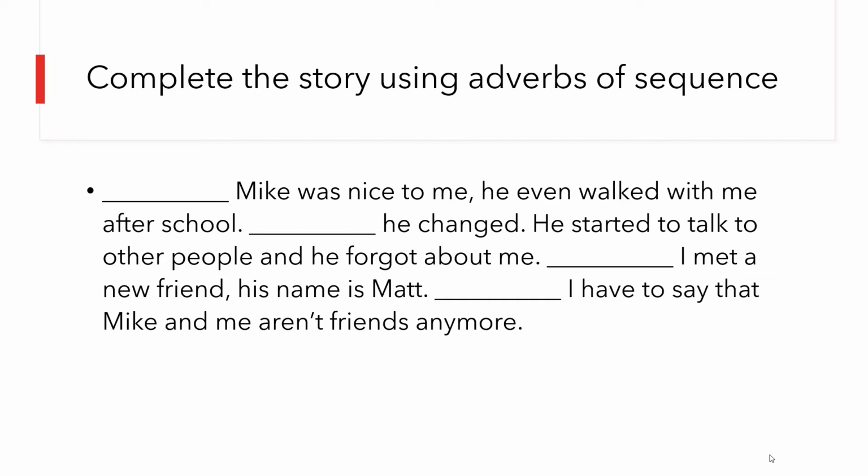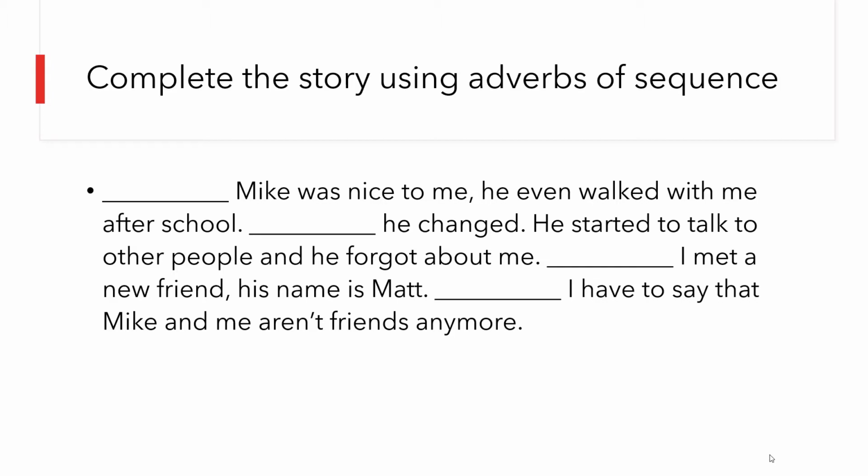The third exercise is related to the use of adverbs of sequence. And you have to read this story and you have to complete the story using the correct adverb. Remember, at first, then, after, and finally.